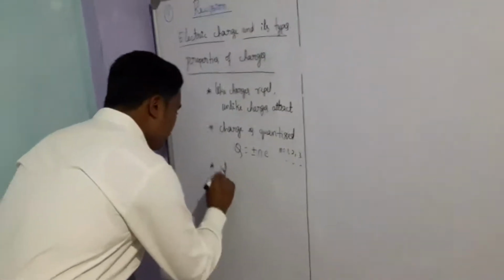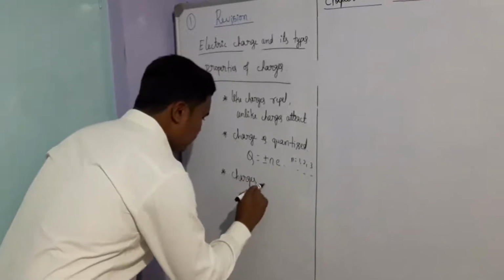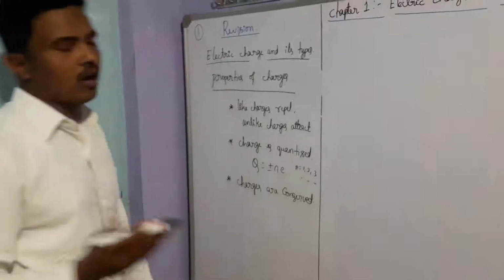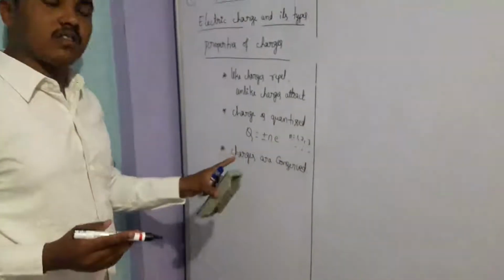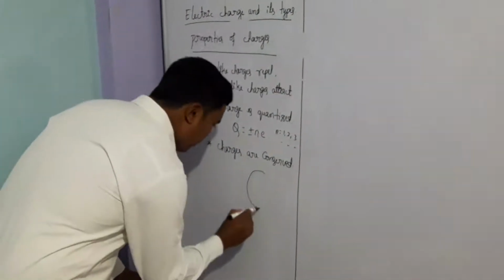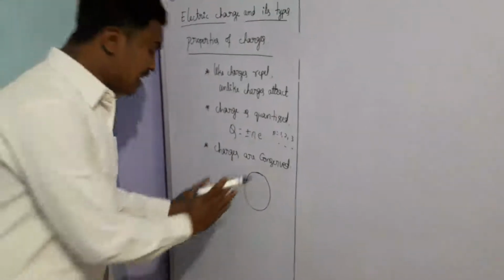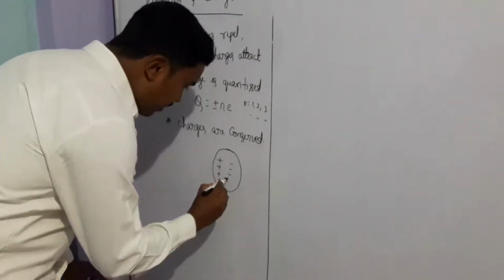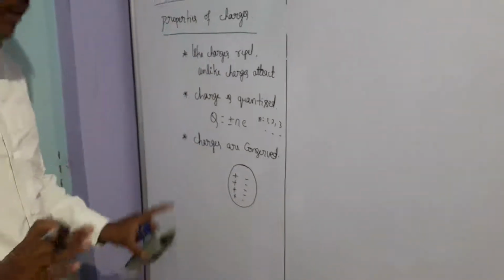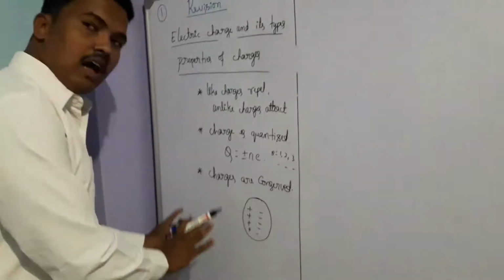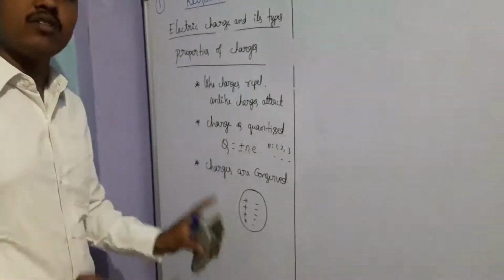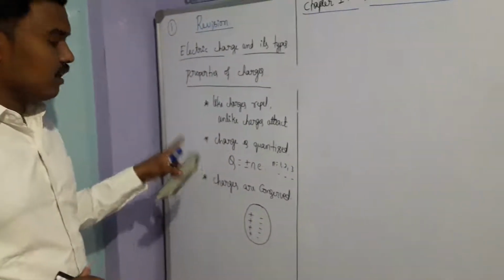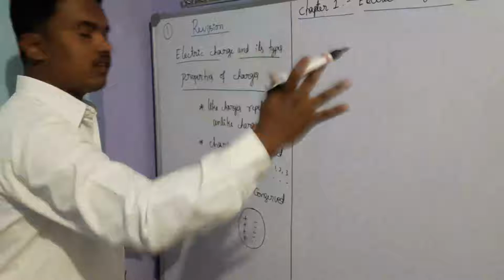Third one, charges are conserved. Means conservation of charge. Already we have conservation of energy. Charges are conserved means, for example, assume that this is a system. In that system, whatever number of positive charges are there, the same number of negative charges will be there. Means in an isolated system, the algebraic sum of positive charges as well as negative charges will remain constant. These are very important properties of charges. We will use these properties further.